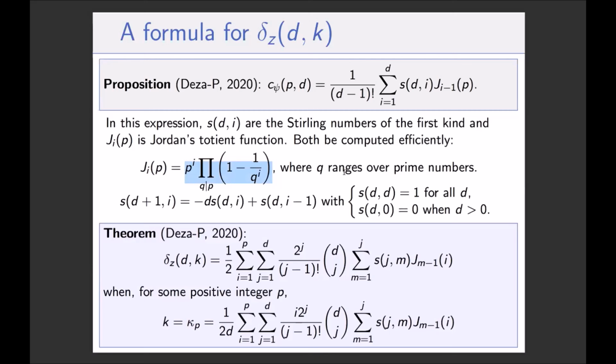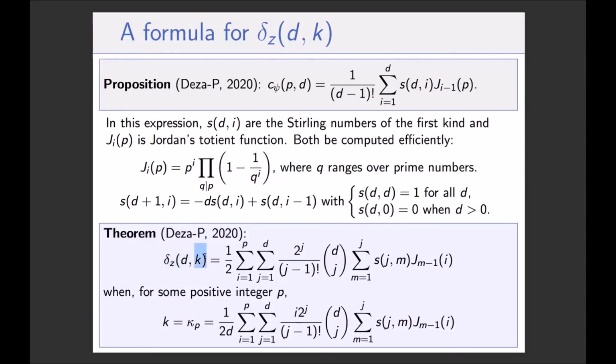There's nothing complicated. And the Stirling numbers of the first kind can also be computed very easily with a recursive formula, a very simple one. So if you put everything together, then you get a formula for delta z d k, which is not so horrible, considering the fact that conjecturally it's the largest possible diameter of a primitive polytope contained in this hypercube.